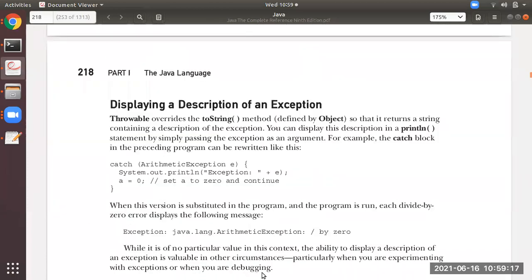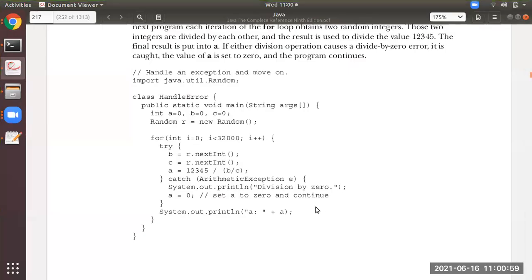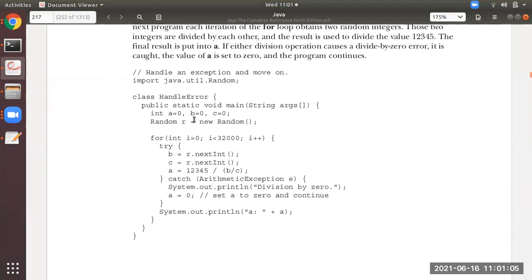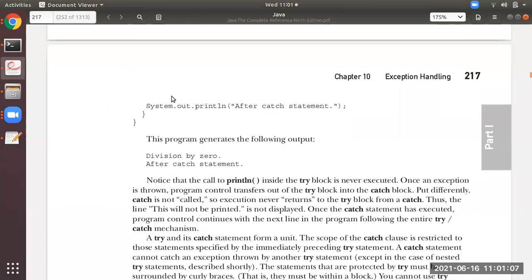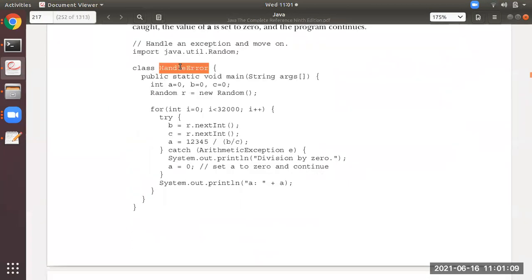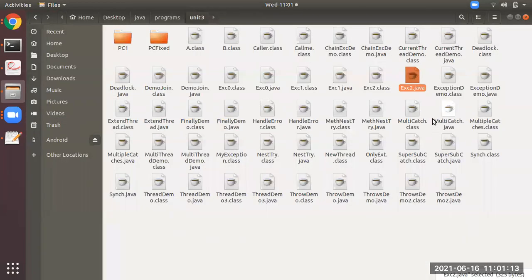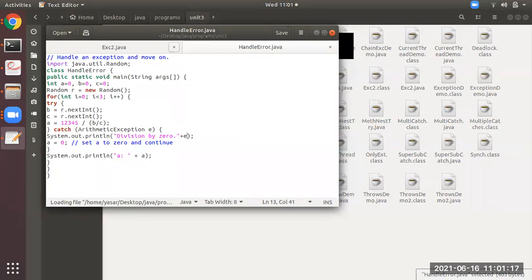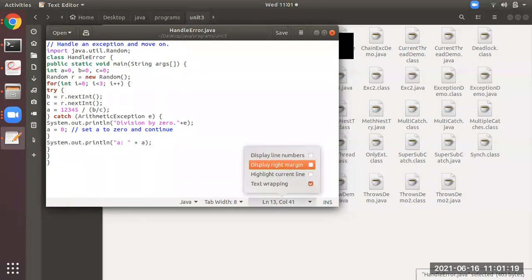Any students, any doubt, you can ask me. Then next, students, the next program under this try catch only, handle error. First, I will open the program I have already copied, and after that, I will explain to you the output of this program. Okay.